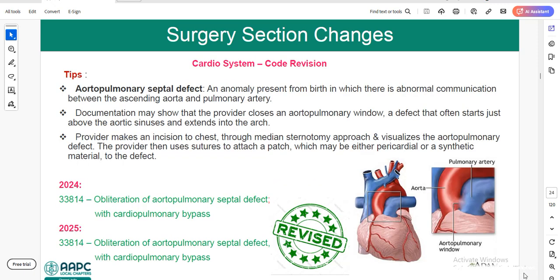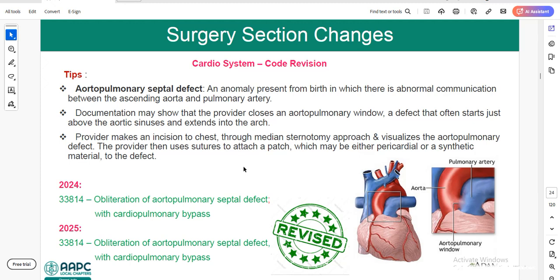So here we have one revision which is for aortopulmonary septal defect. So what is this one? It is an anomaly present from birth, a congenital defect in which there is abnormal communication between the ascending aorta and pulmonary artery. So this is the ascending aorta and this is the pulmonary artery. So there is a window between the ascending aorta as well as the pulmonary artery.